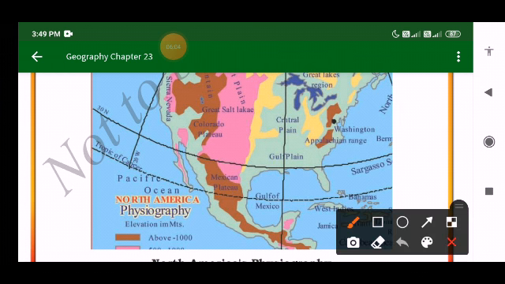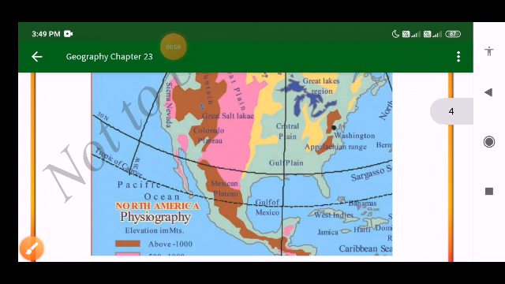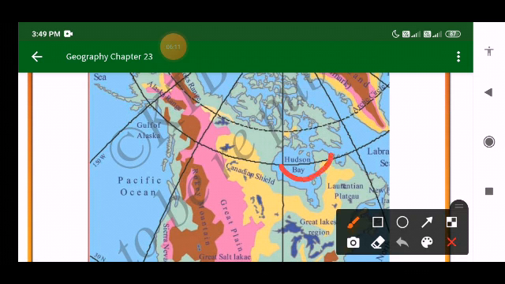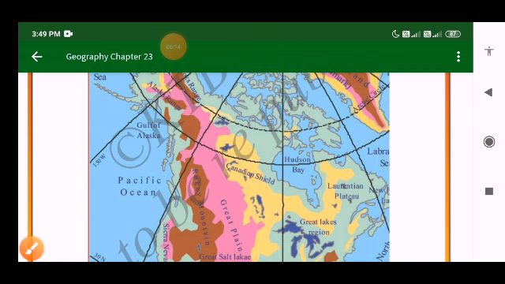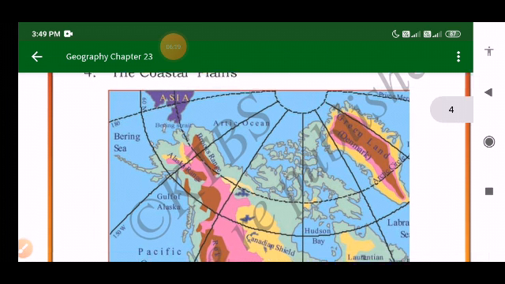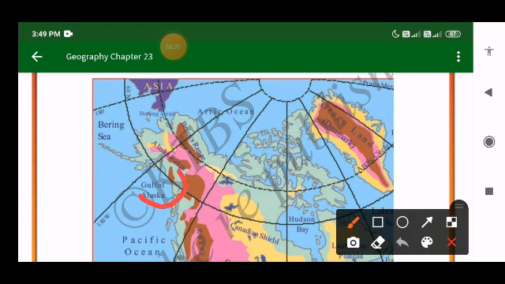So here we have Gulf of Mexico, and thereafter Hudson Bay, and then Gulf of Alaska. So here you can see the Gulf of Alaska, and Gulf of California, etc.